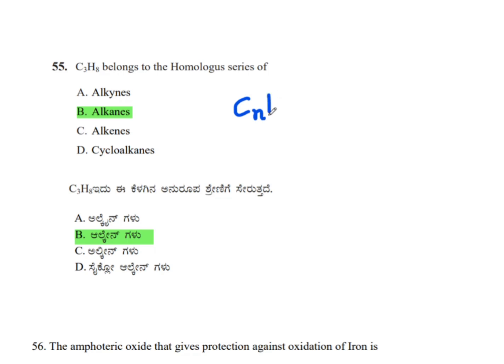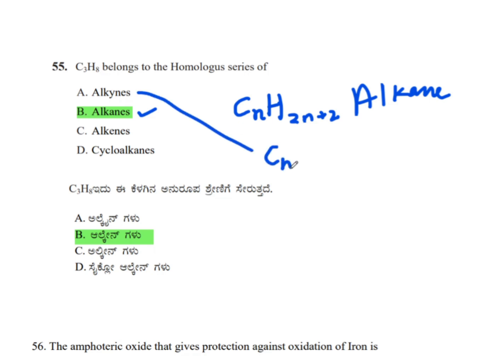C3H8 belongs to homologous series of, because if we use general formula of alkanes, that is CnH2n plus 2, it satisfies, that is 3 times 2 is 6, 6 plus 2 is 8. Therefore, number of carbon atoms is 3, number of hydrogen atoms is 8.